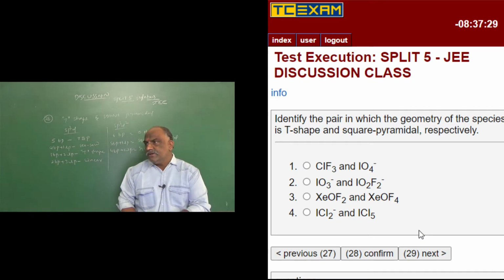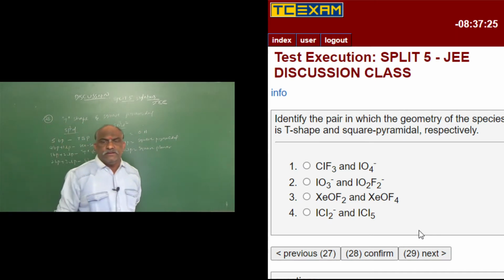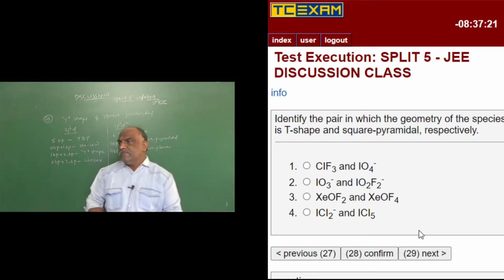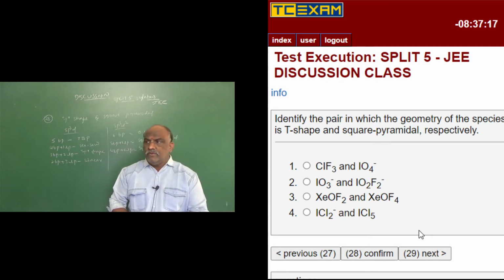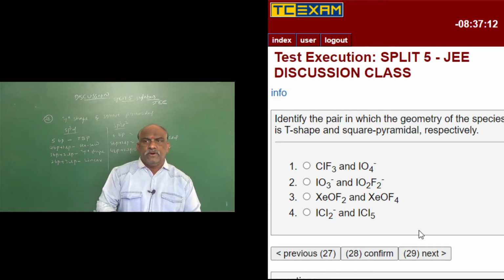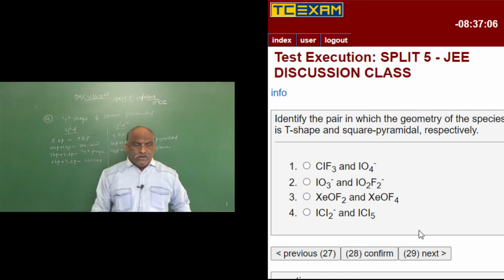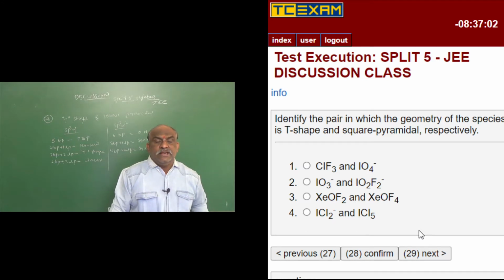Where you observe sp3d hybridization, generally the shape is trigonal bipyramidal. But according to valence shell electron pair repulsion, those decide the shape of the molecules. So according to the number of lone pairs and number of bond pairs, we should go with the geometry of the molecule. So here the questions, once you observe xenon compounds, you go through the xenon compounds: xenon dioxydifluoride and xenon tetroxyfluoride.